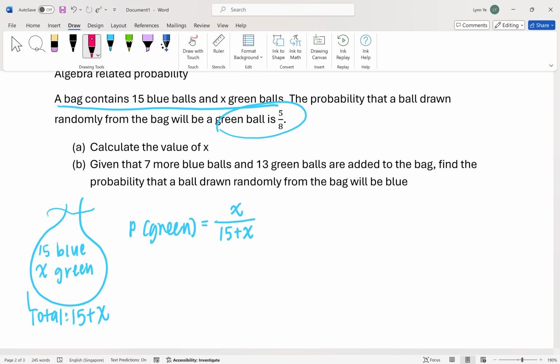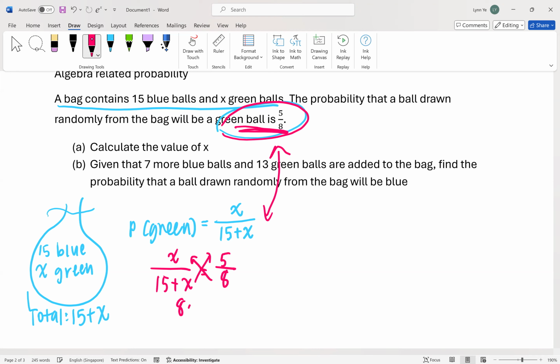Correct or not? And then they tell you that this is the probability of getting this. So with that, we can do algebra already, right? What can we say? X over 15 plus X equals 5/8. Then who remembers what we have to do? Cross multiply. Very good. So you get 8X equals 5 open bracket 15 plus X. After that, expand it out. What do I get? 75 plus 5X.